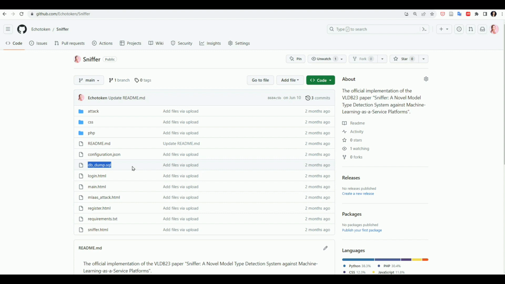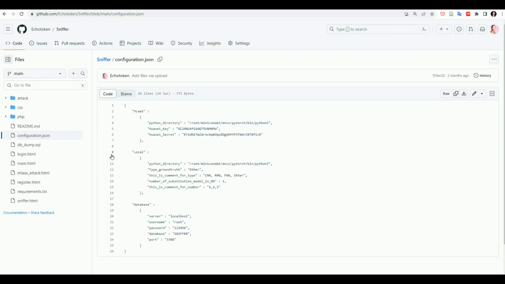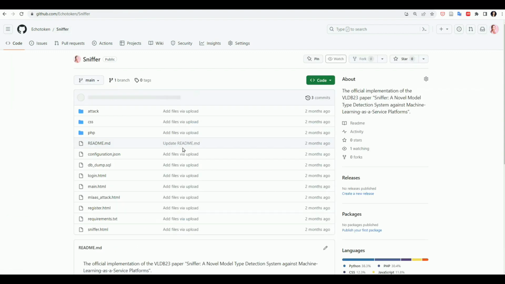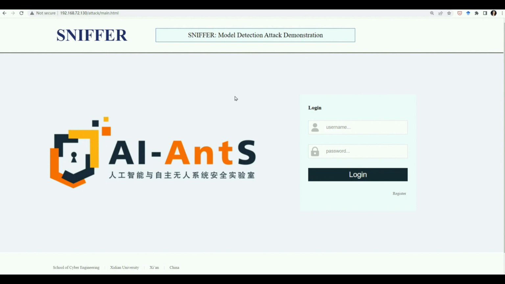We have exported the structure of the database required for Sniffer to the document dbdump.sql, and the audience can import it with a single click. Last, the audience modifies the user-friendly JSON document configuration.json to adapt the system to the deployment environment. For example, it contains the directory of the Python environment and the information of the database. Once the above configurations are completed, the audience enters the main interface of Sniffer by opening the file main.html. Next, we will introduce the user interactions in Sniffer.